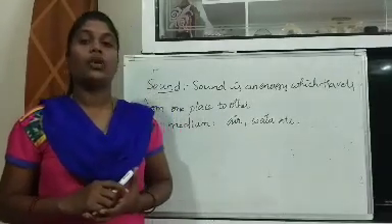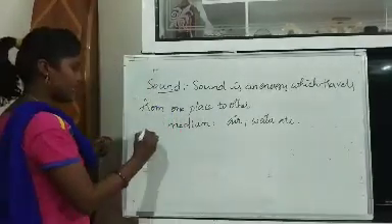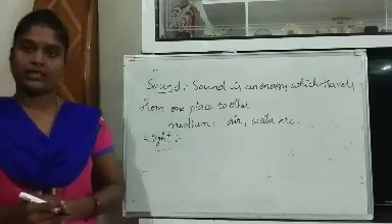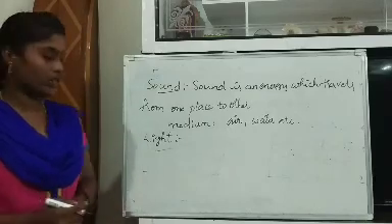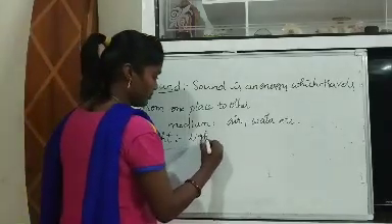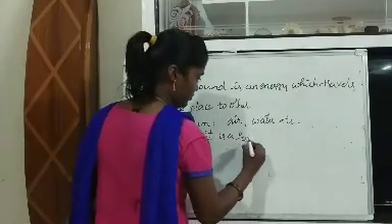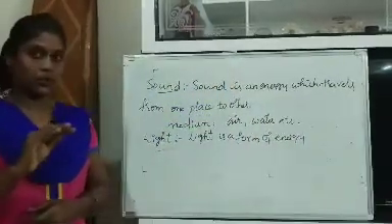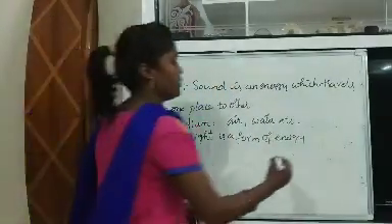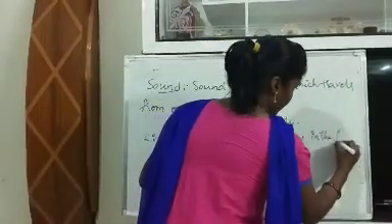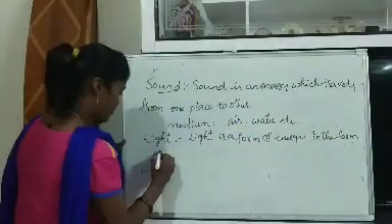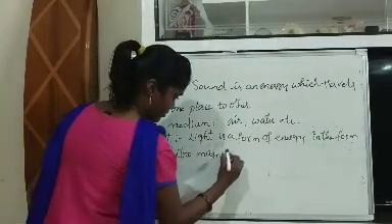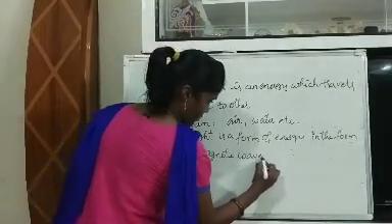Next, let us know about light. What is light? Light is also a form of energy only. It also travels from one place to another place, but in the form of electromagnetic waves.